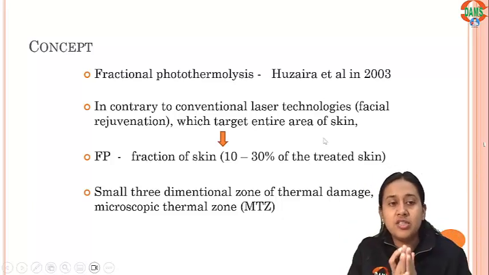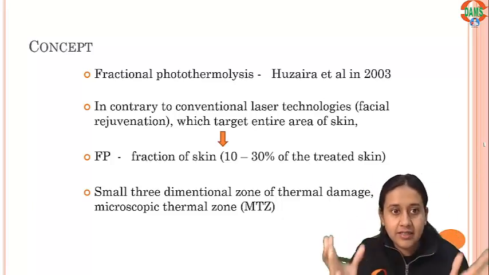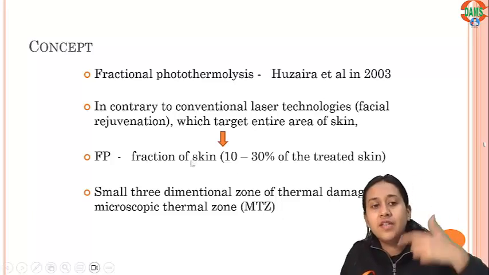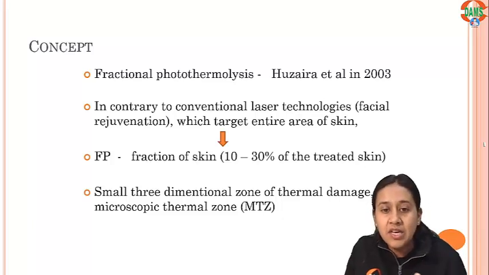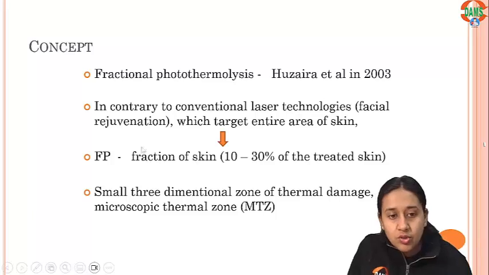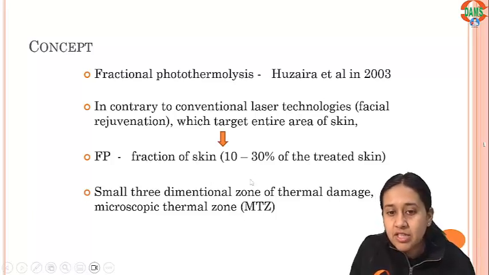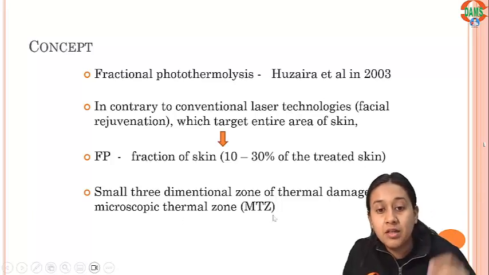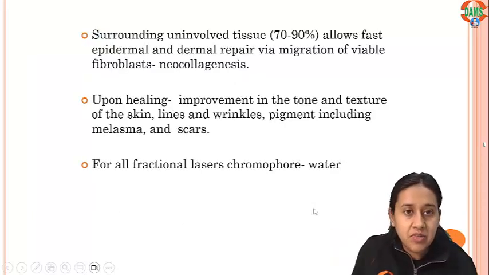So in fractional CO2, we are not targeting the entire skin. We are only targeting a fraction of skin, and that is why we are giving it a name, fractional CO2. We only target 10 to 30% of the treated area. Now what you do, you create small three-dimensional zones of thermal damage, which is known as microscopic thermal zone, MTZ.